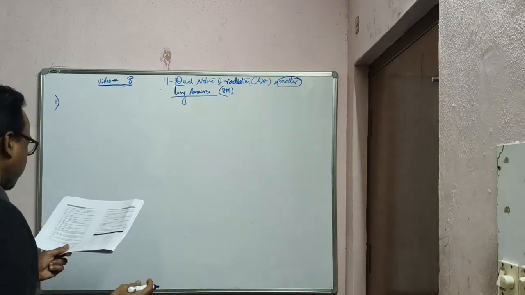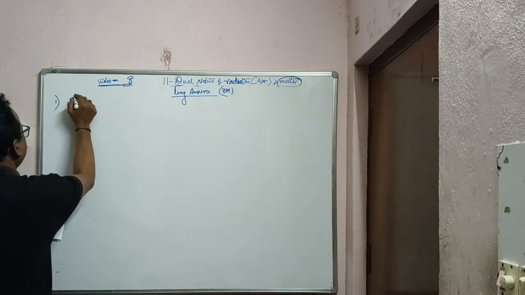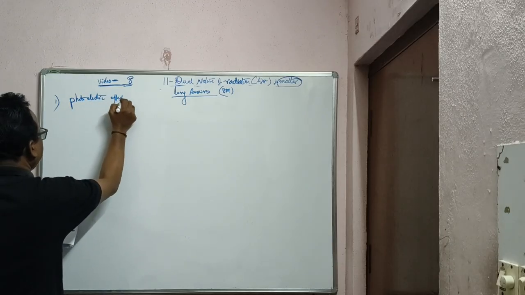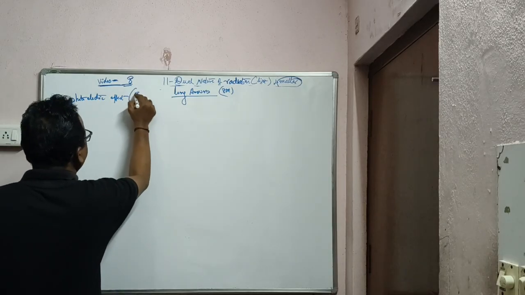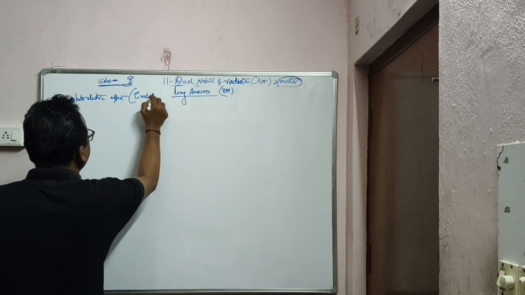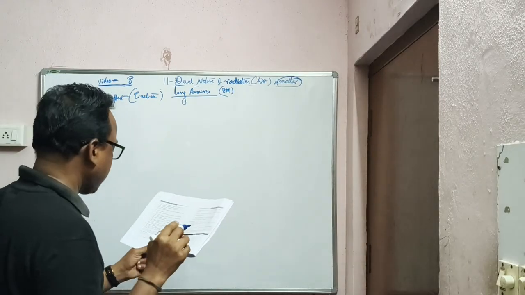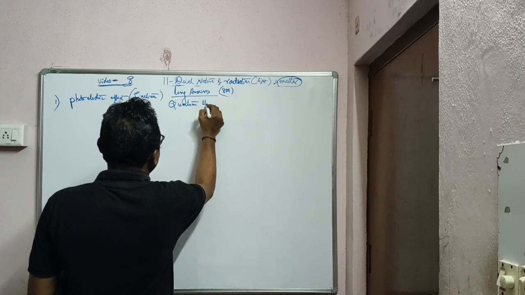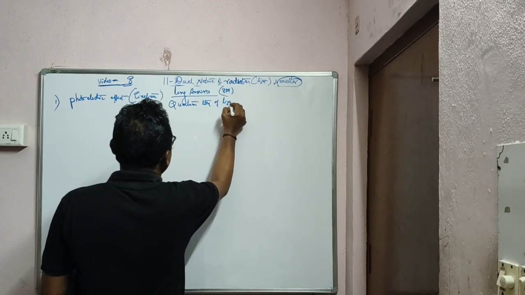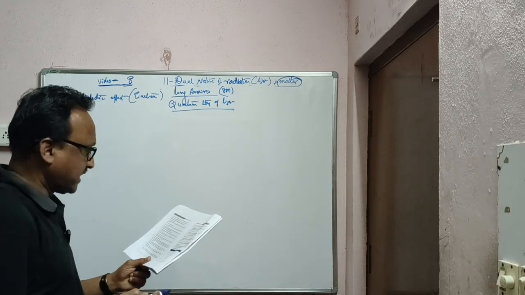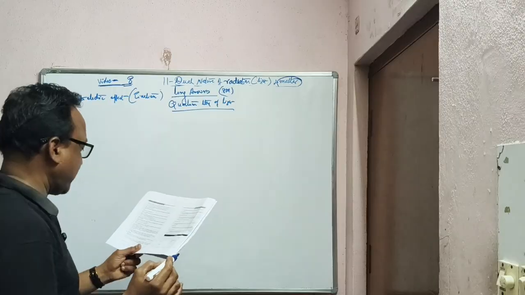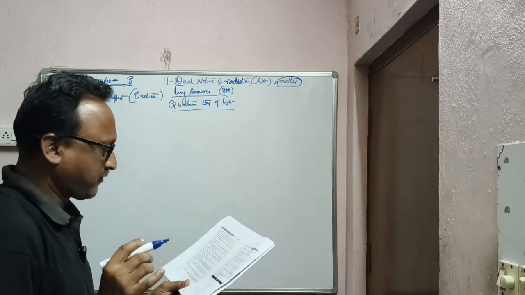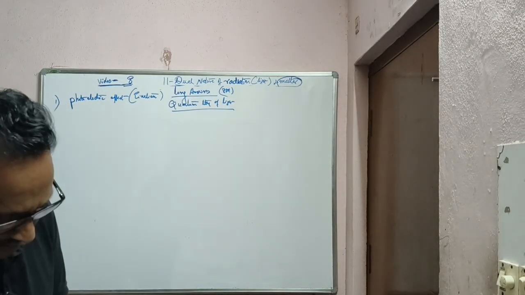Describe Einstein's explanation of the photoelectric effect on the basis of quantum theory of light, and derive an expression for the maximum kinetic energy of the photoelectrons in terms of frequency of incident light and work function of the material. So let us start.